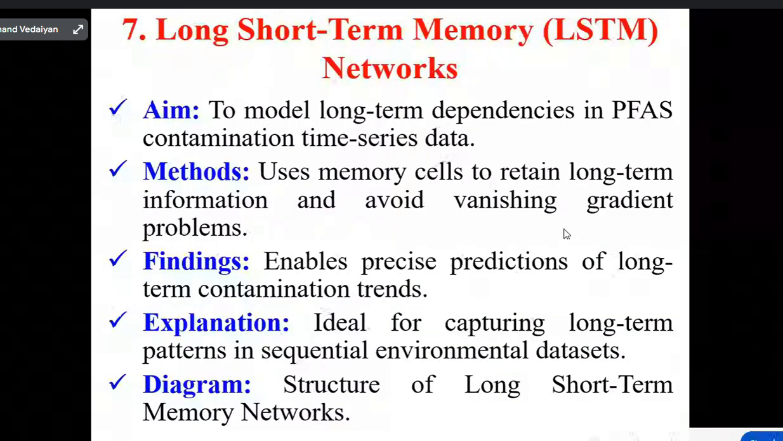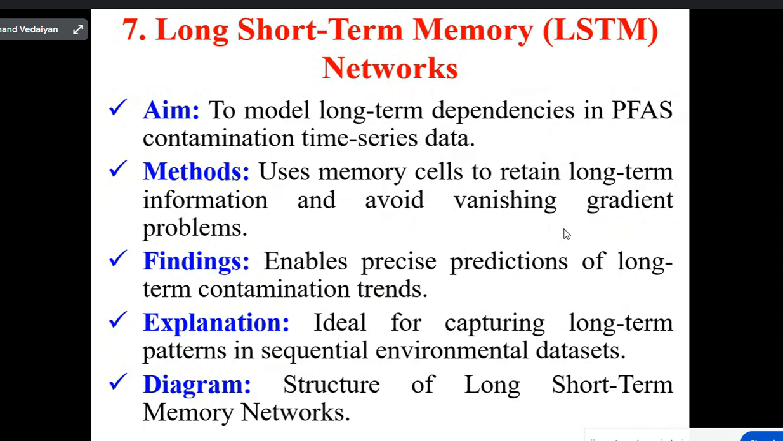Then long short-term memory, that is LSTM, models the long-term dependencies in PFAS contamination time series data. Methods like this use memory cells to retain long-term information and avoid vanishing gradient problems. Findings: it enables precise predictions of long-term contamination trends. Explanation: ideal for capturing long-term patterns in sequential environmental data sets.